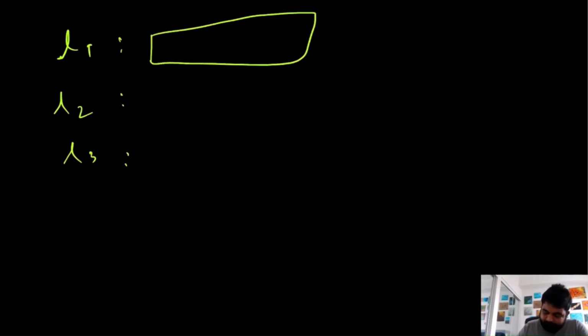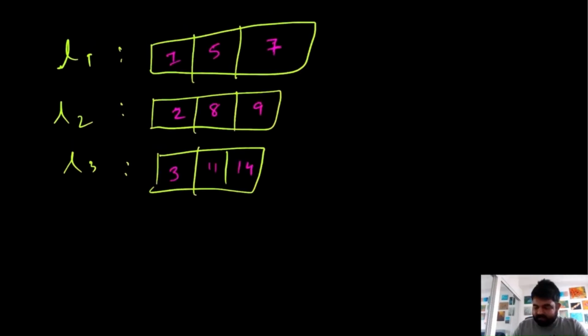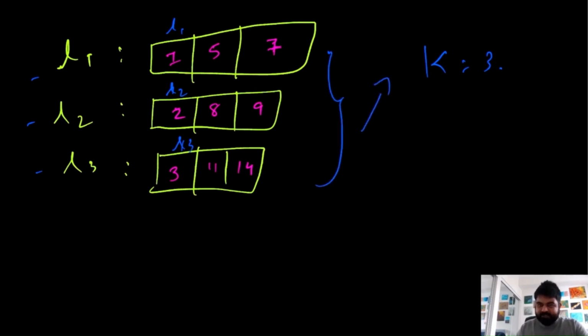Let's see what could be another solution. In terms of the second solution, suppose we are given three different lists like this. In this case, k is equal to 3. What we can do is, at any point we can denote three different pointers to each location. Let's name them L1, L2, L3. Our aim is to find the minimum value. We already know that all the values are in ascending order.